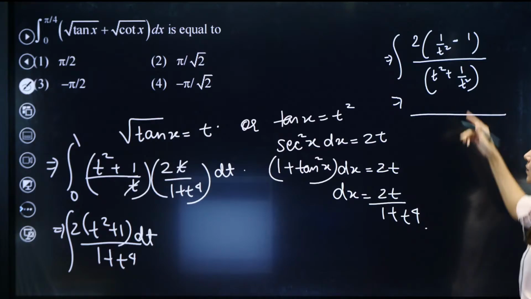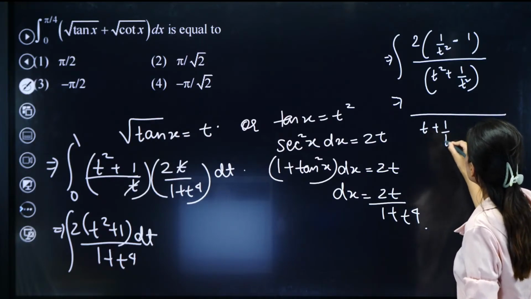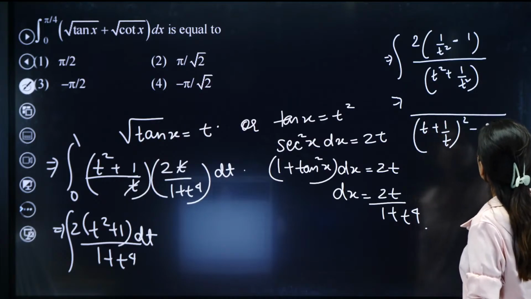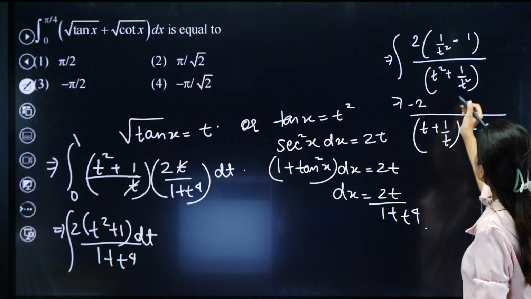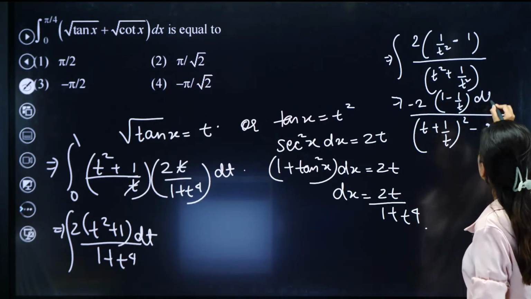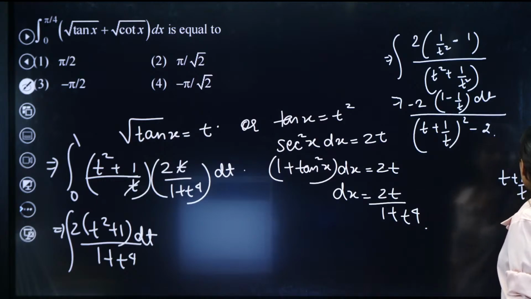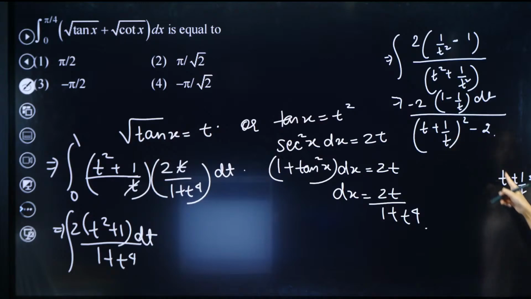And now you have to make t plus 1 by t whole square. So this is t plus 1 by t whole square minus 2, you are having a 2 with a negative sign, 1 minus 1 by t square dt. The moment you take t plus 1 by t equal to u, you differentiate, you are going to get this as du.